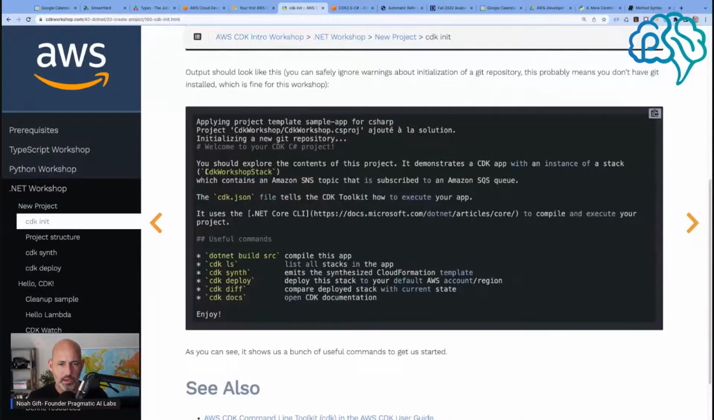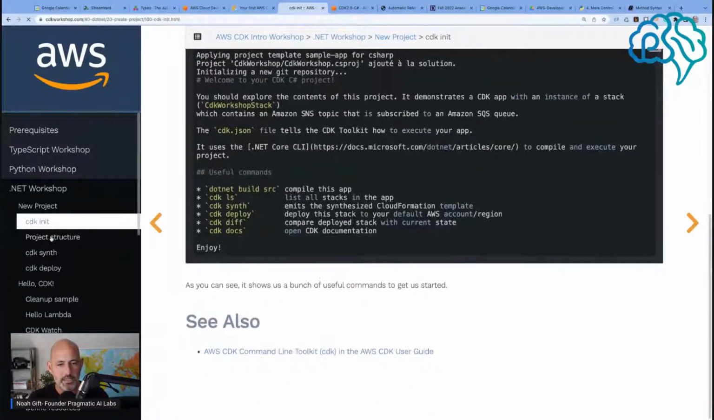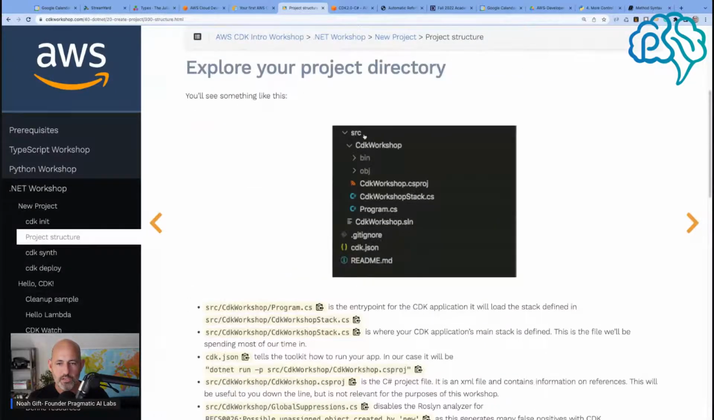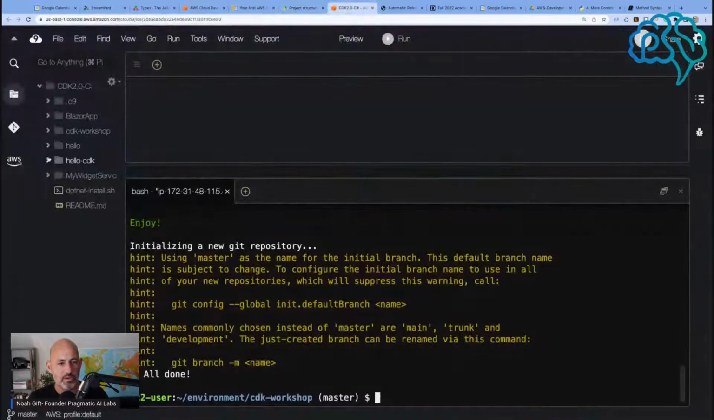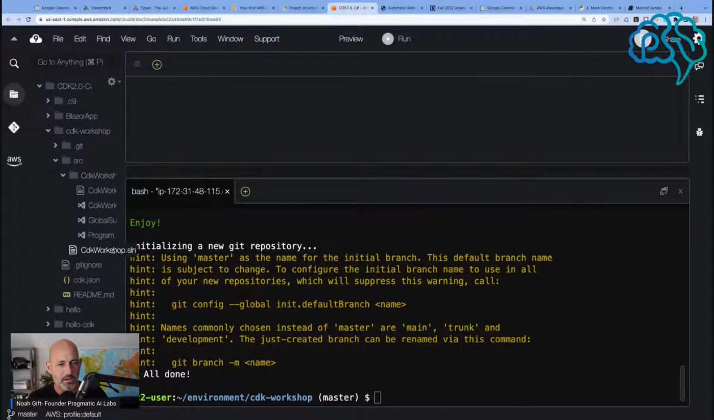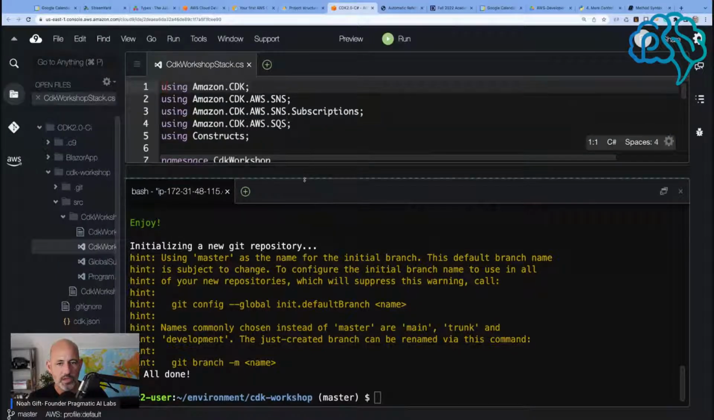Okay, so what do we got here? We got a CDK JSON file. We got the useful commands. Okay, next up, project structure. So we can look in here. What do we got under CDK workshop? We got some source files here. We have a CS file here.